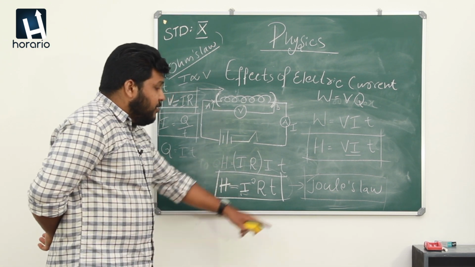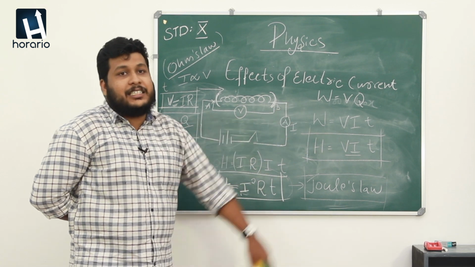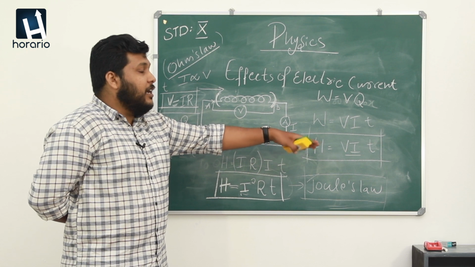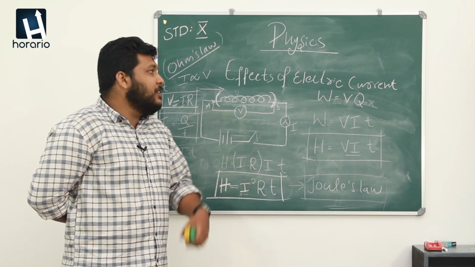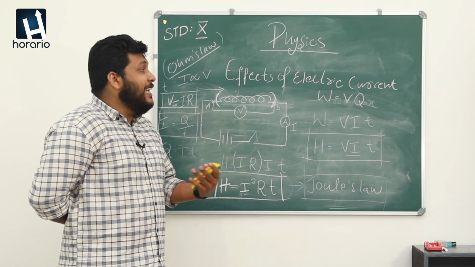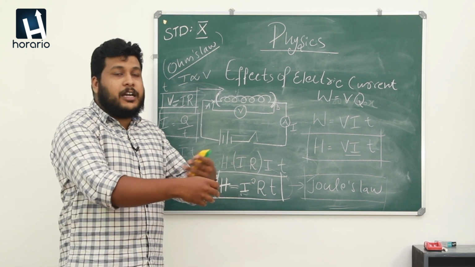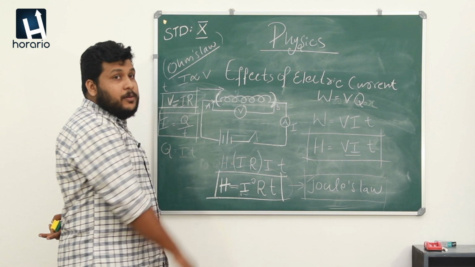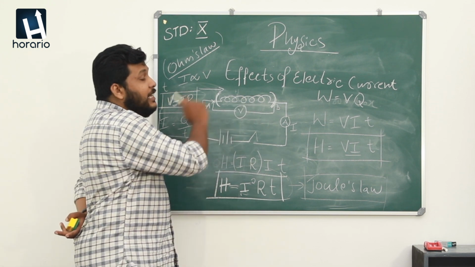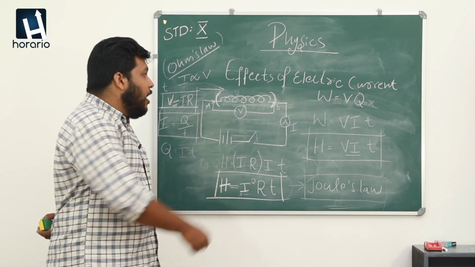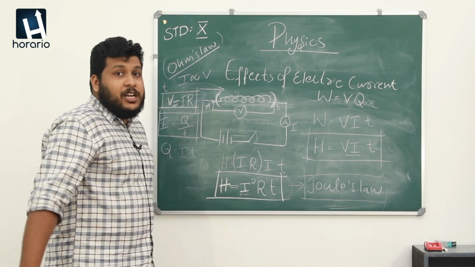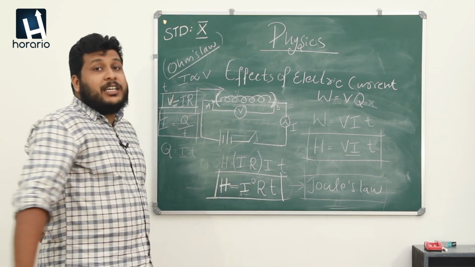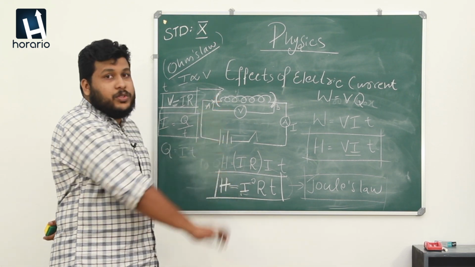So first of all, we discussed the energy changes taking place in different types of equipment, and we took heating equipment and discussed the heating effects taking place in them. From there, for an example, we took a circuit and studied how heat energy is produced in the circuit, and also we derived an equation for finding out how much heat energy is produced in a circuit while it is in use.